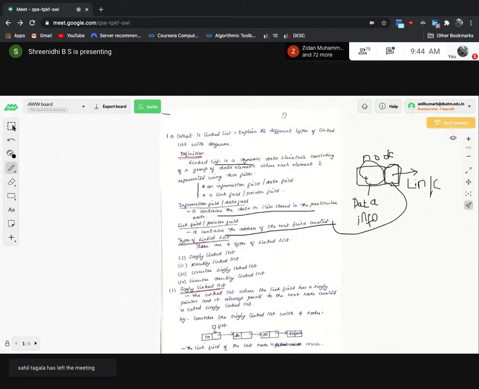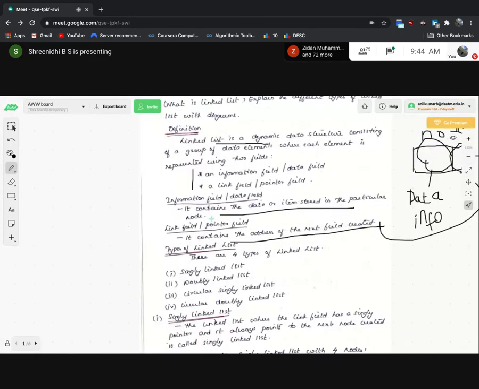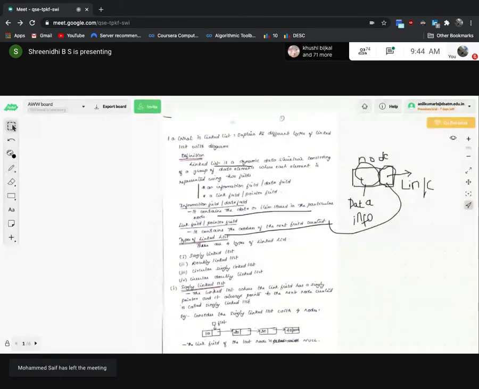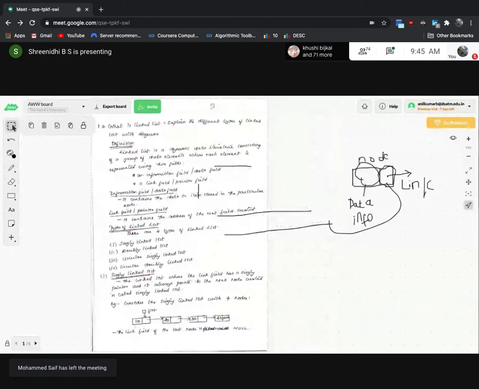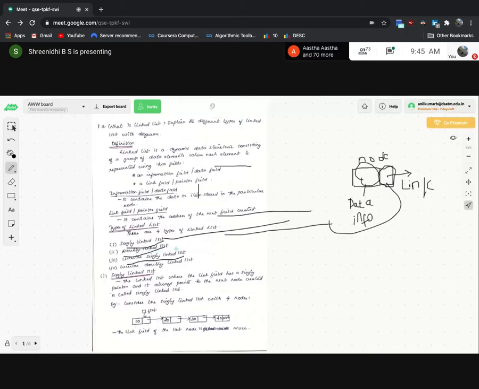Generally, a linked list is categorized into four categories, which you can see here. The first one is a singly linked list, which is the simple concept I explained now. The second one is a doubly linked list. The third is a circular singly linked list.